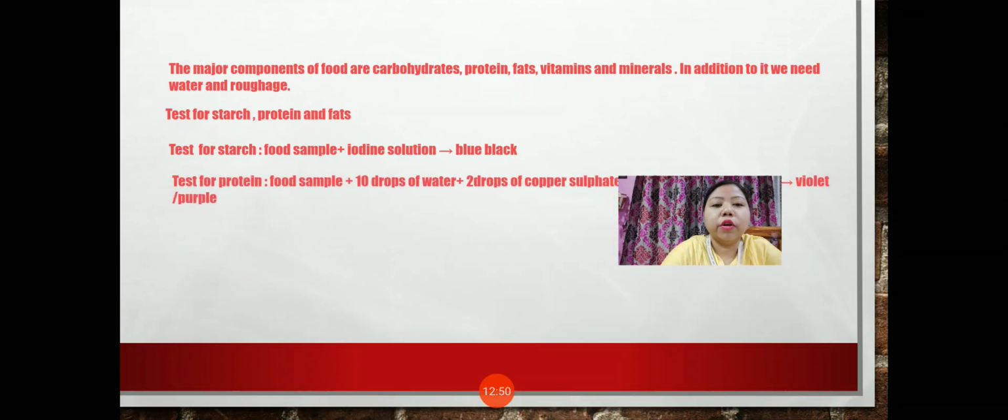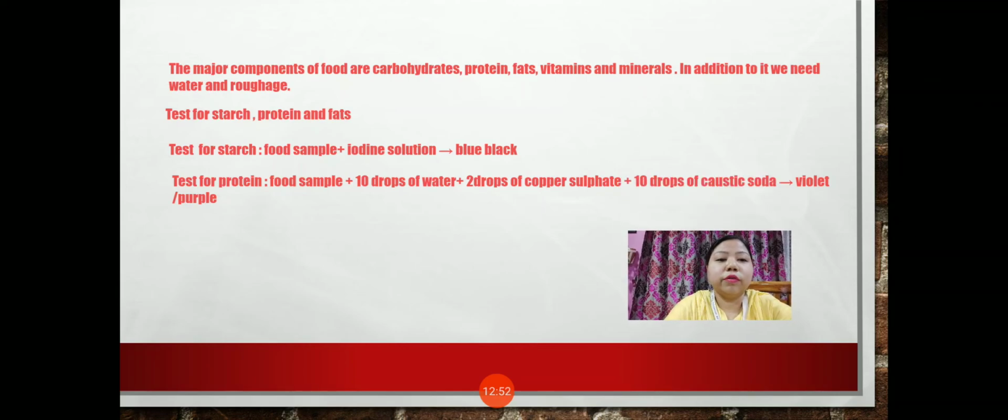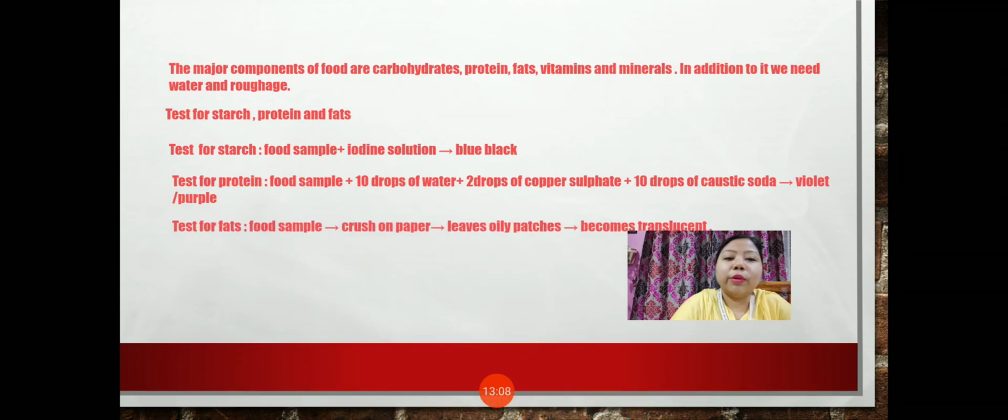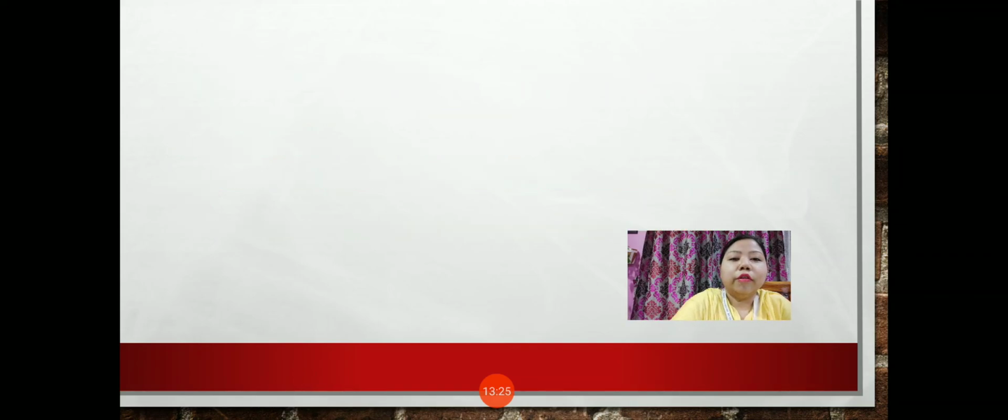Now how to test for protein? We need to take the food sample and then add 10 drops of water to it. We need to add 2 drops of copper sulfate and 10 drops of caustic soda. If the color changes into violet or purple, that means protein is present. Now next, how can we test for fats? So we need to keep the food sample on plain paper, and if oily patches are seen on the paper and the paper becomes translucent, that means fats are present in that food.